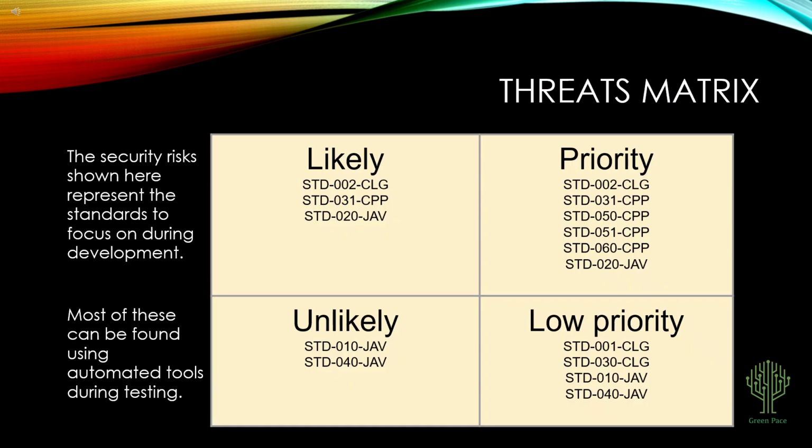This matrix maps our documented standards against their likelihood and priority. Standards like Standard 002 written in C, Standard 031 in C++, and Standard 020 written in Java sit at the top. They are both likely to occur and are a high priority to address. Lower probability items like Standard 010 in Java and Standard 040 in Java are still tracked, but they don't demand the same immediate attention. This matrix tells us where to spend our energy first.